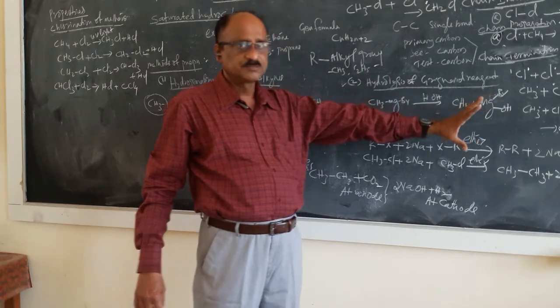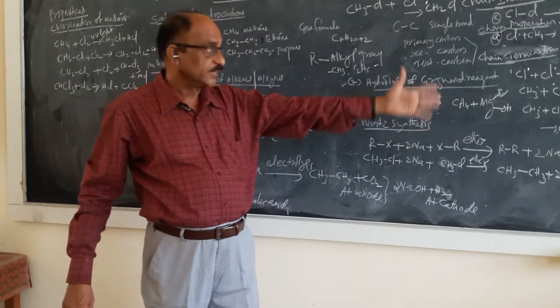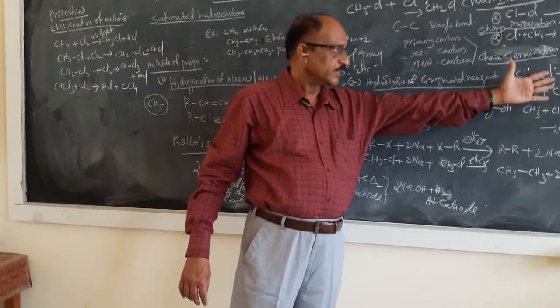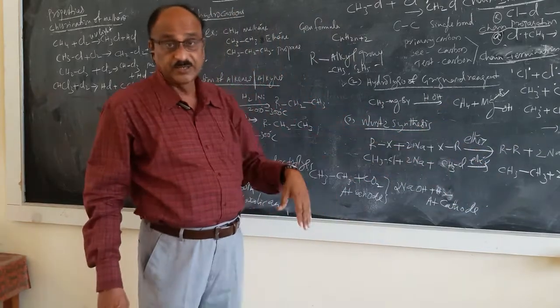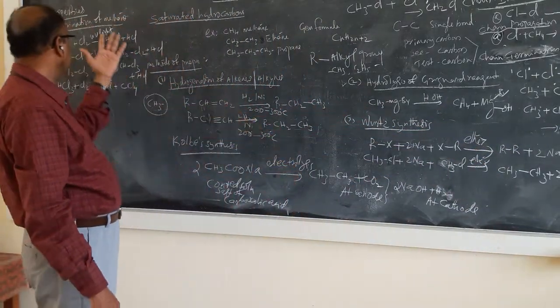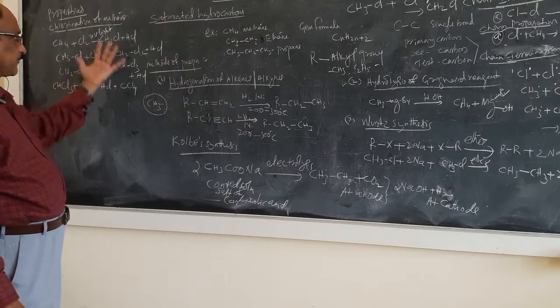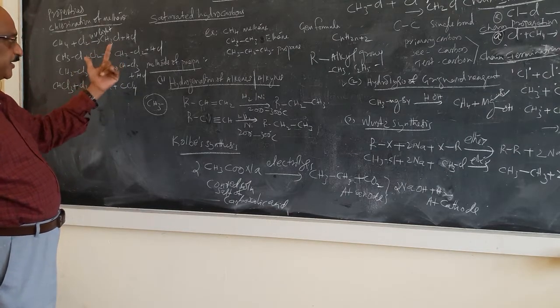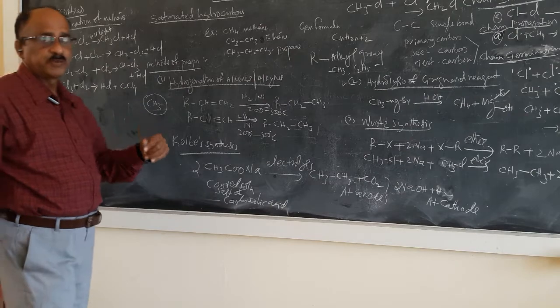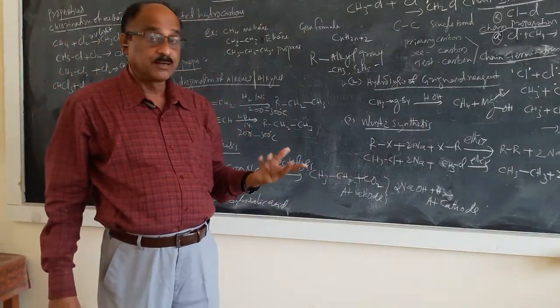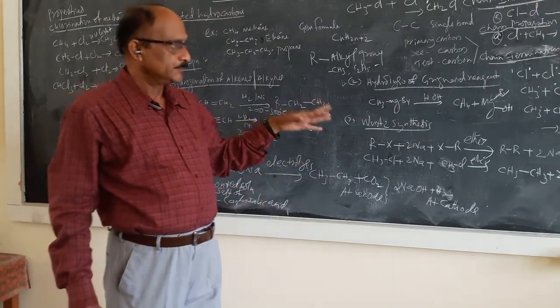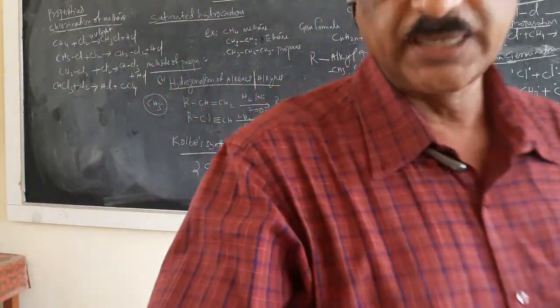Formation of the free radicals. In addition of 2 free radicals and getting different products, you are getting Cl2, you are getting CH3Cl, you are getting CH3CH3, that is ethane, and finally you are getting different free radicals and mixing up of free radicals, and you are getting CH3Cl, CH2Cl2, chloroform, and finally you are getting CCl4. These are steps I will repeat next time, and let me show the reactions once again. So what are these reactions?